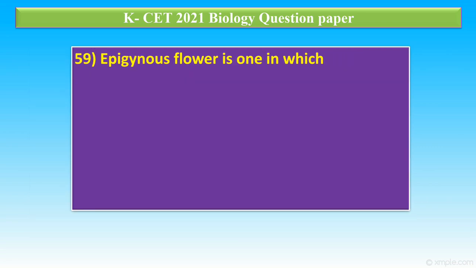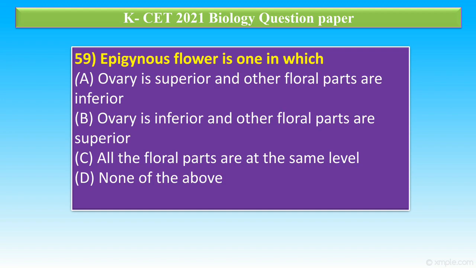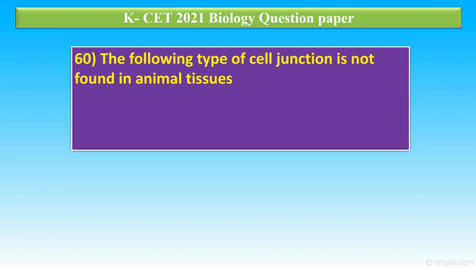Question number 59. Epigynous flower is one in which option A, ovary is superior and other floral parts are inferior. Option B, ovary is inferior and other floral parts are superior. Option C, all the floral parts are at the same level. D, none of the above. In this, the correct answer is option B. In case of epigynous flower, ovary is inferior but all other floral parts are superior, developed from the tip of the ovary.